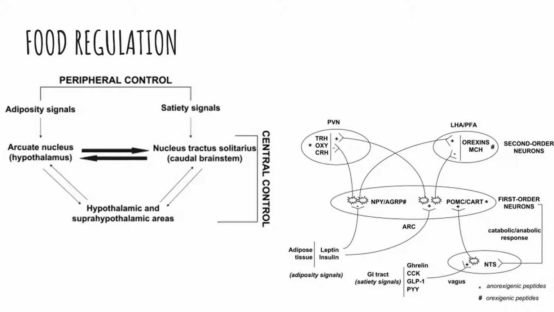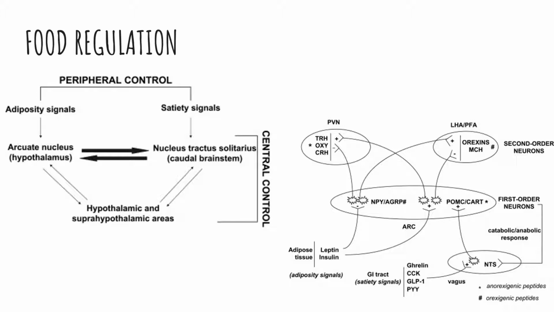during ingestion. Once the satiety signals reach the NTS, they are integrated with adiposity signals by afferent fibers that project from the NTS to the arcuate nucleus. A complex network of neural circuits is thus produced and responsible for an individual's response to ingestion.